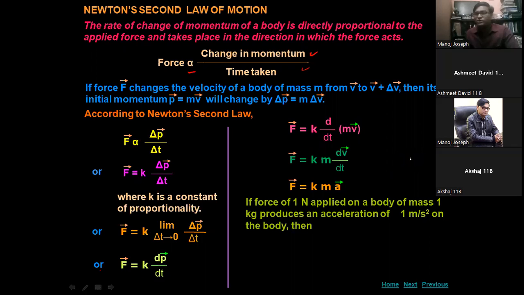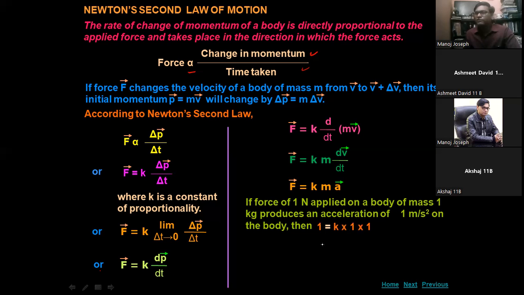The force of 1 Newton applied on a body of mass 1 kilogram produces an acceleration of 1 meter per second squared on the body. If you apply a force of 1 Newton on a body of 1 kilogram, the force will accelerate the body by 1 meter per second squared. Okay, so this is called Newton's second law. This is the derivation of Newton's second law.